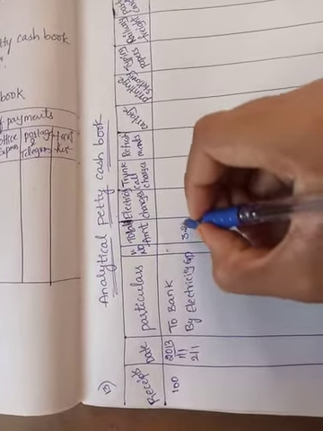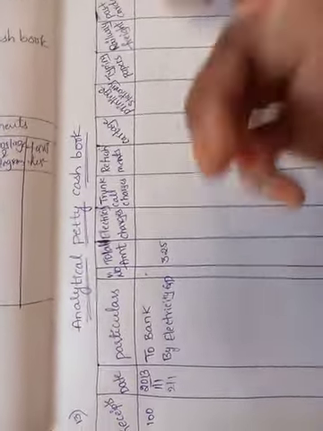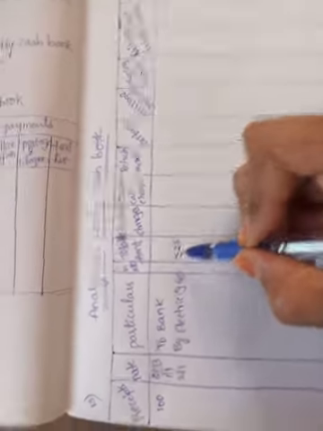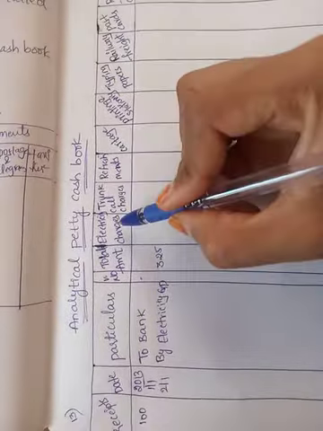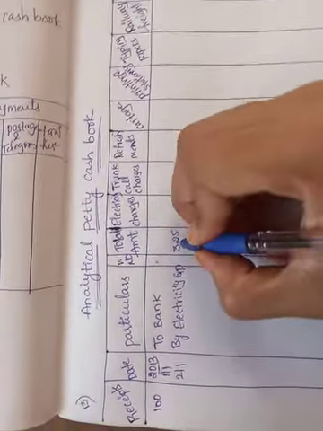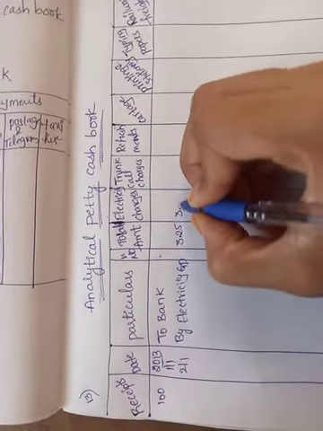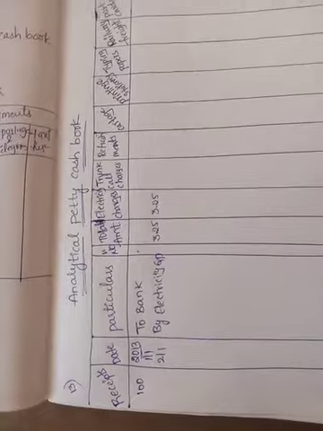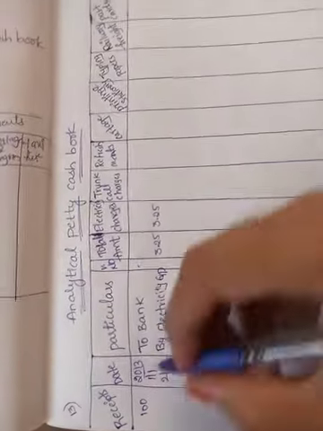Leave the voucher number, because in our problem they did not give voucher numbers. Where is the column? Electricity charges, 3.25. Write in that 3.25.